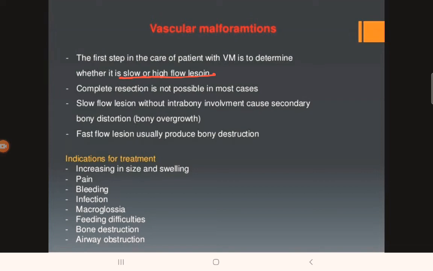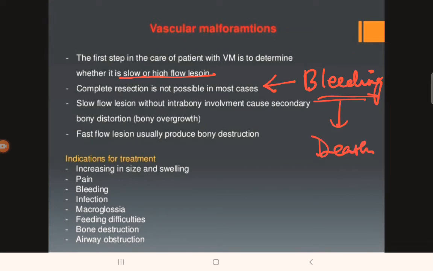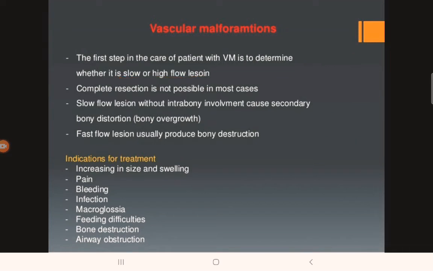Complete resection is not possible in most cases because there is a chance of increased bleeding, which can lead to death. So very careful scrutinization is important. Okay, so complete resection is not possible in most of the cases. The slow flow lesion without intrabony involvement causes secondary bony distortion due to bony overgrowth. They can grow within the bone also, okay, intrabony lesions. The fast flow lesion usually produces bony destruction, okay.